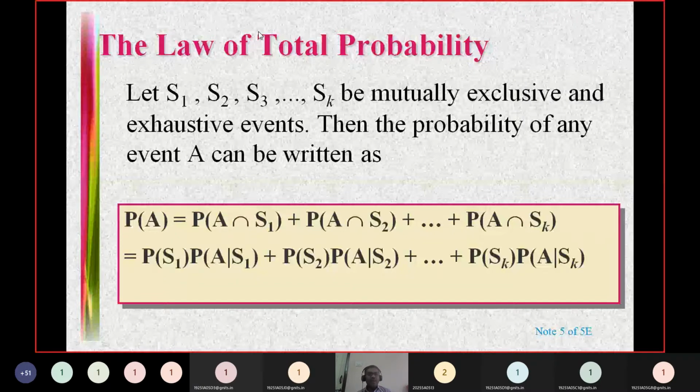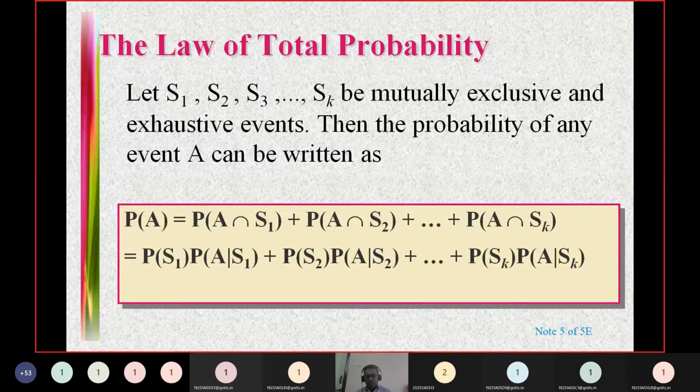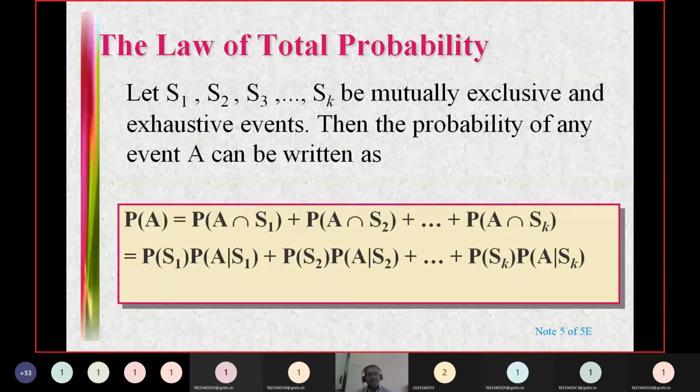Okay, so this is about the law of total probability, right? So this set of events are mutually exclusive and collectively exhaustive. That means the union of all these events is going to be the whole sample space, and no two events are going to share any point. In that case, if you take any event which is a subset of the sample space, this event can share some of the points of these sample events, then the law of total probability can be written like this.